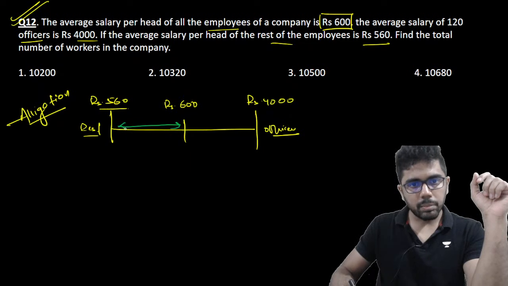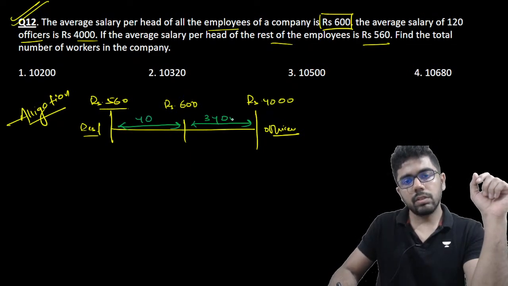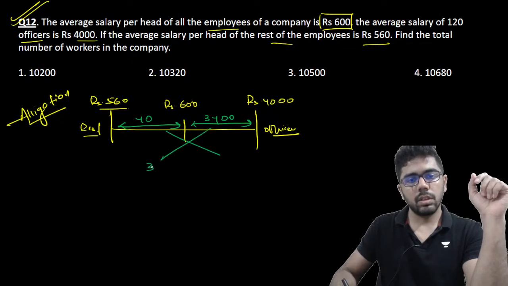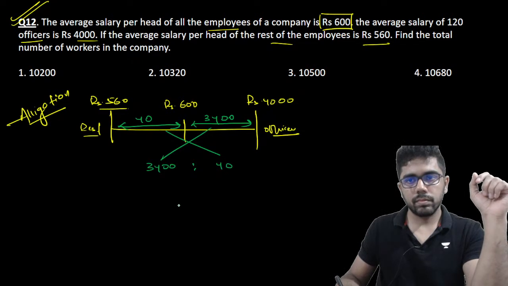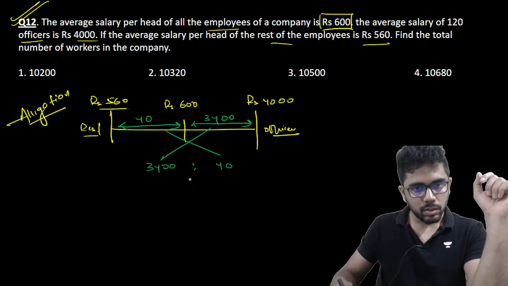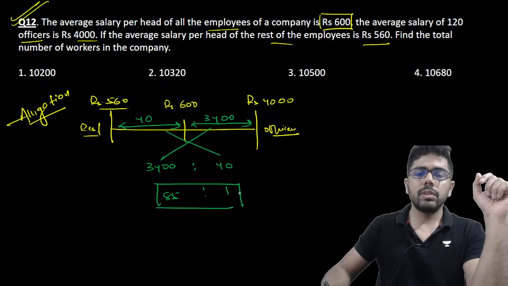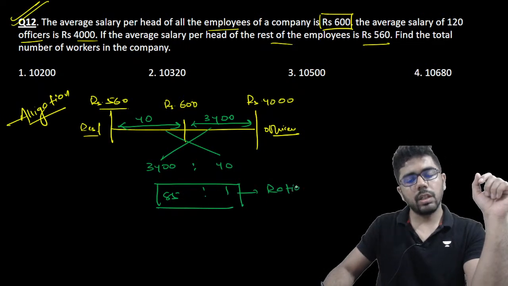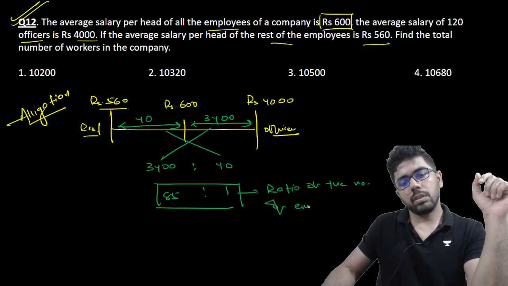So what is this gap? This is 40, whereas this is 3400. So 3400 is to 40, so it is like 85 is to 1. Now this 85 is to 1, what is it the ratio of? It is the ratio of the number of employees.